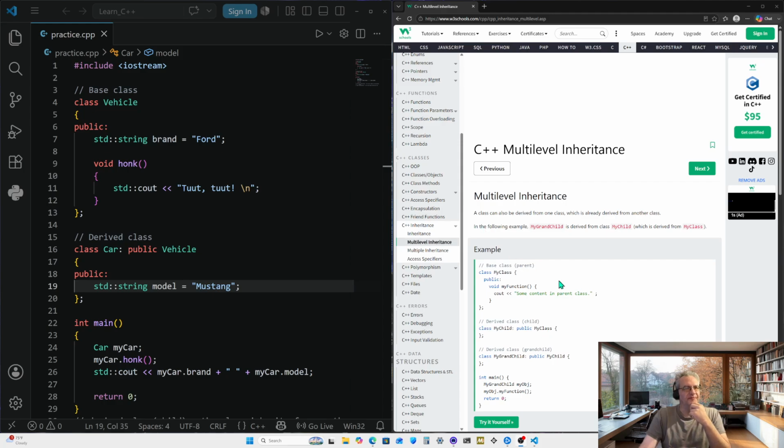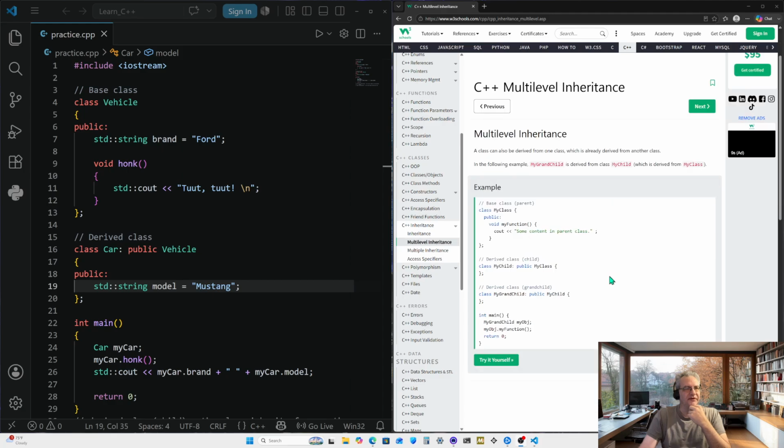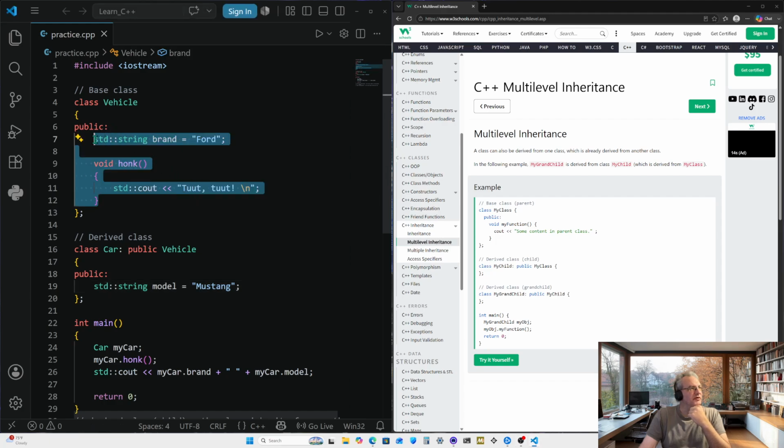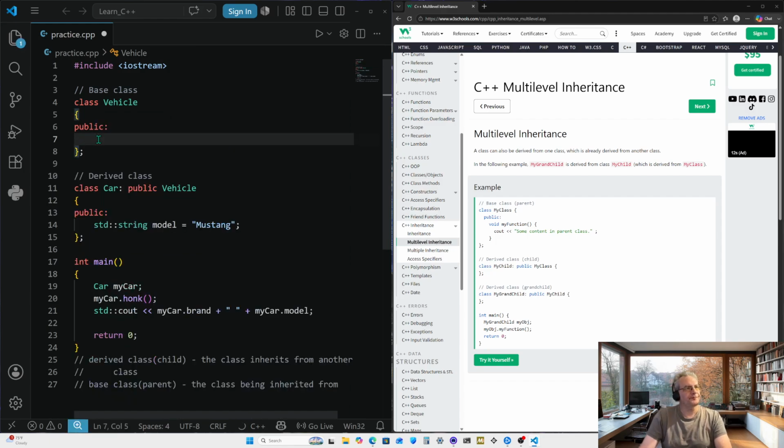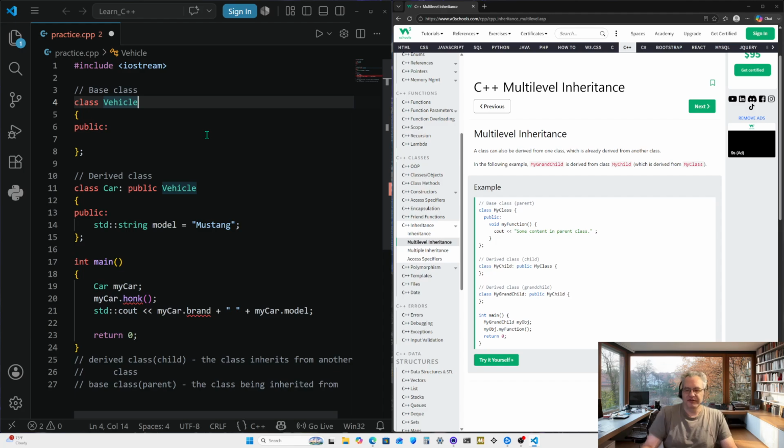In the following example, my grandchild is derived from my child, which is derived from my class. So it looks like we're going to have three different classes here. Let's go ahead and get this example put in. I think we can keep this class, clear up to this point right here. Change the name of the base class, or the parent class, to my class. It is set to public in the example.